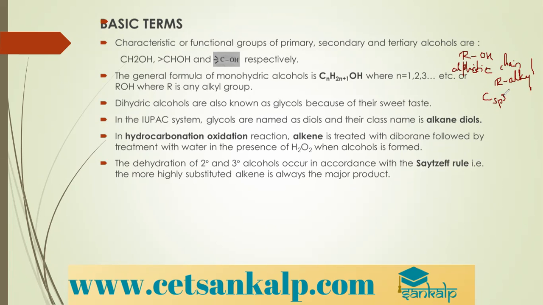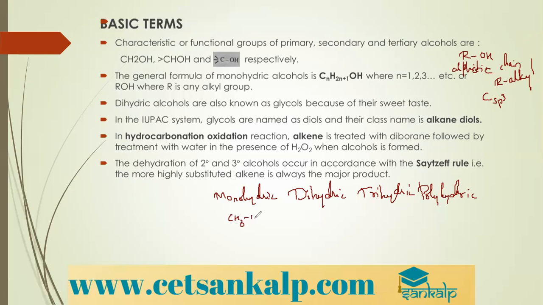So here we have the classification of alcohols. Depending upon the number of OH groups, alcohols are classified as monohydric alcohols, dihydric alcohols, trihydric alcohols, and polyhydric alcohols. So we have four types. Monohydric means they contain only one OH group, for example, methanol. It is an example of a monohydric alcohol.